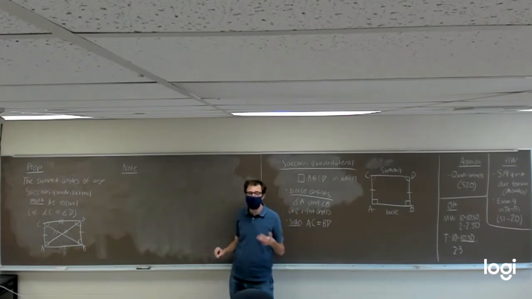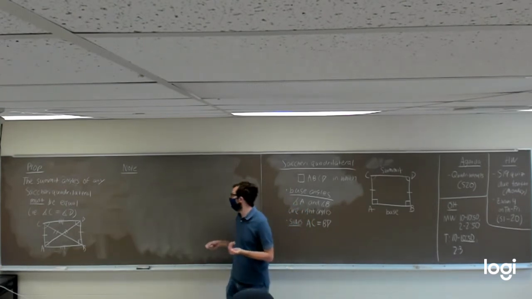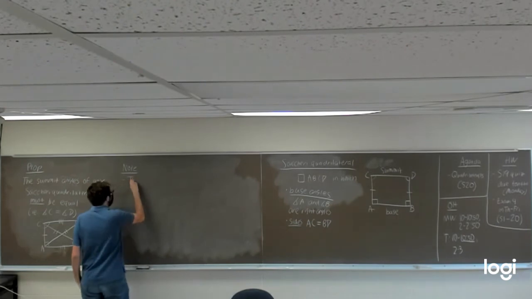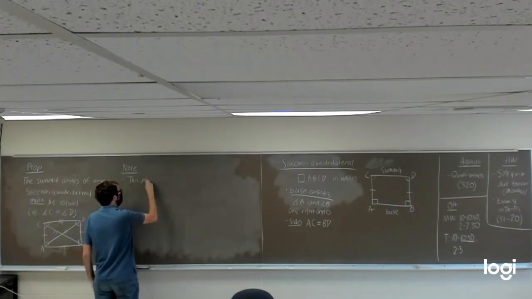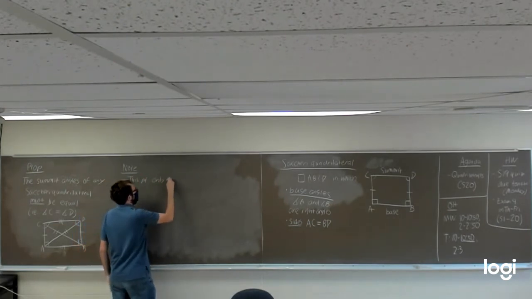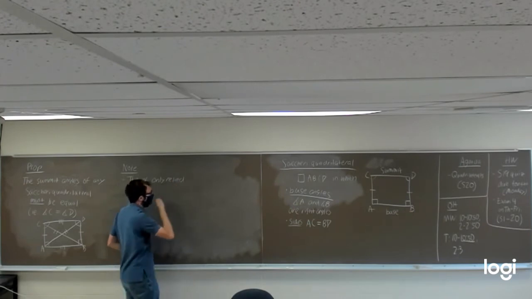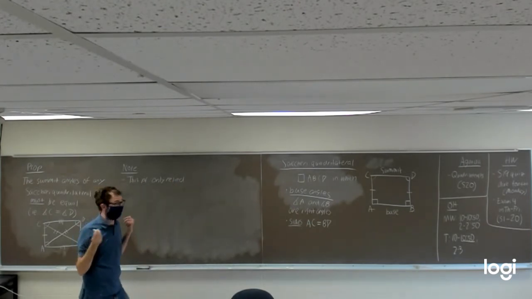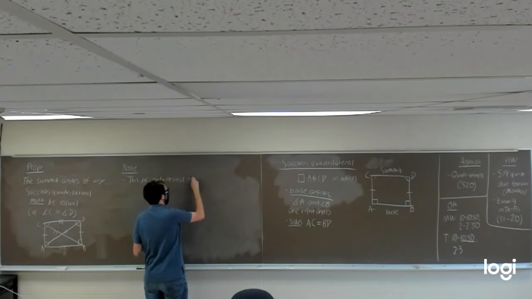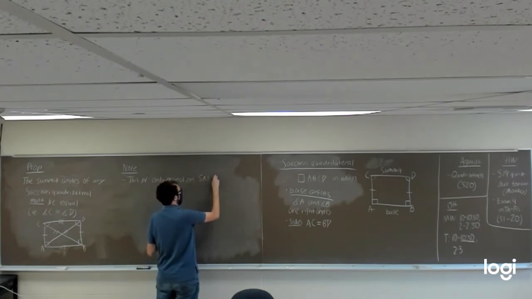That's really the only two things this proof relied on.